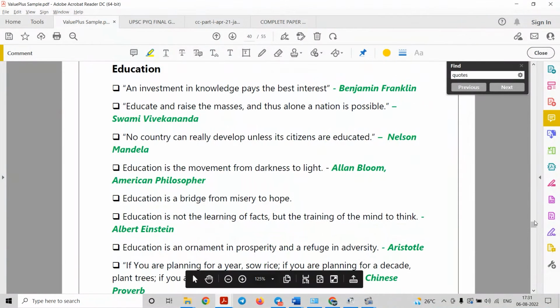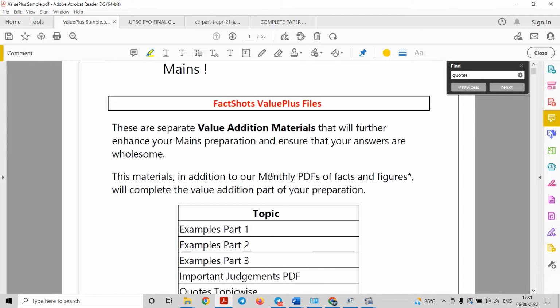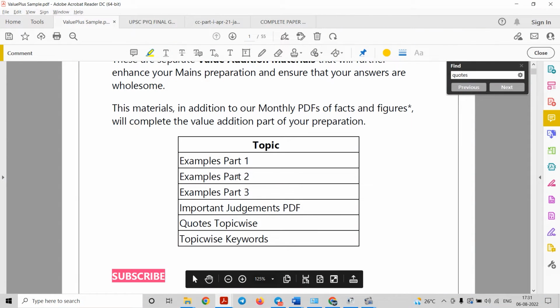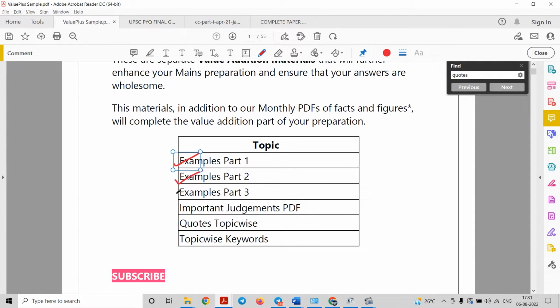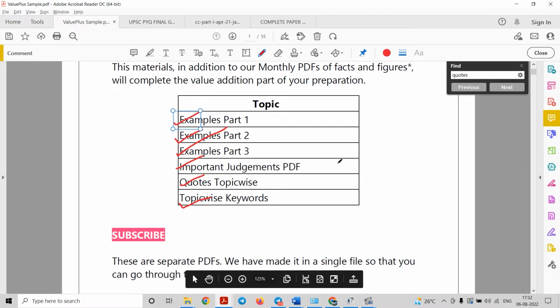So you can see here, that is your Fact Shots Value Plus. We have different kinds of topics which are arranged logically. Now we have examples, which are arranged in 3 files, part 1, part 2, part 3. We have important judgments, we have topic wise codes, we have topic wise keywords, and we also have topic wise reports in news. So you will get in total 8 files.